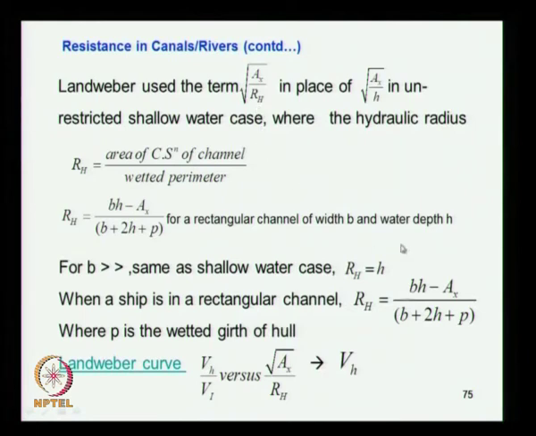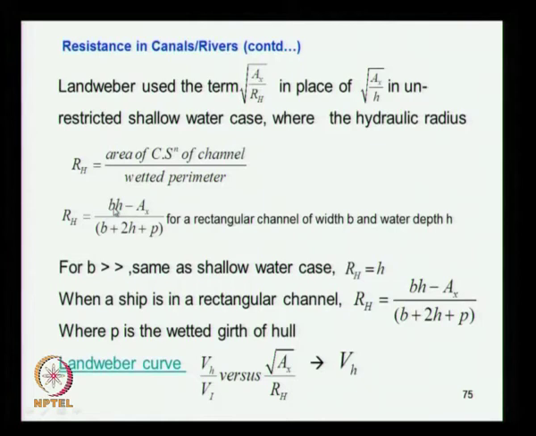okay, we will come to that, how that velocity difference is estimated. Now, in the same expression, if B, the breadth of the channel, is very high, it is as good as saying shallow water, because the boundaries are far away.